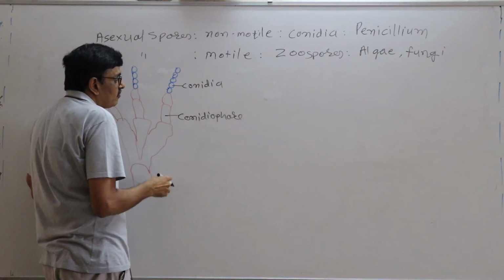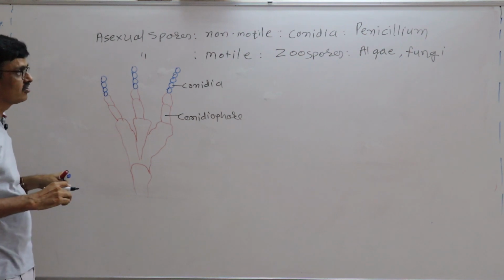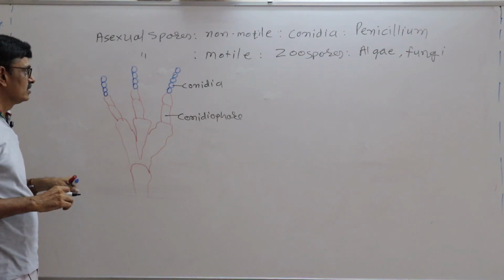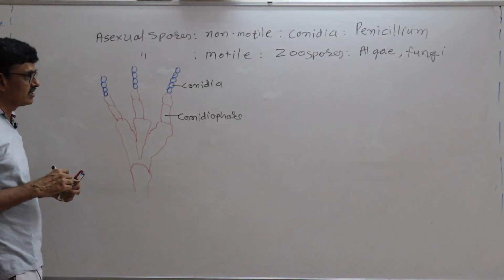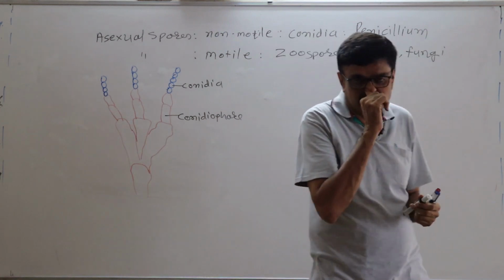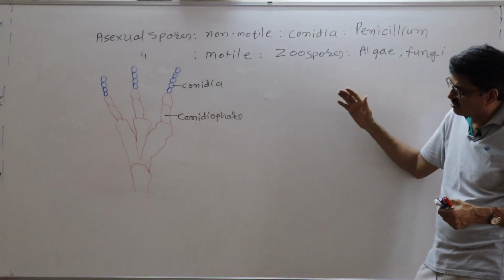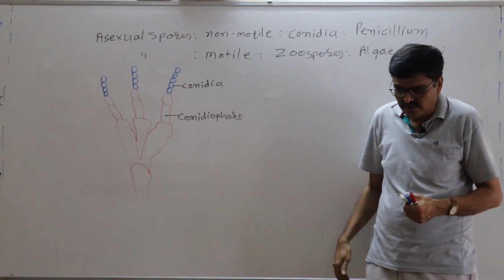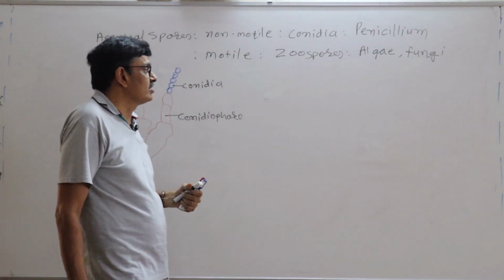It is called a conidiophore, and all these are called conidia. They are non-motile spores that will be detached from the parental plants and then they will produce the new offspring. Okay, so such kind of we can say budding, then conidia, then zoospores. These are the asexual reproductive structures.